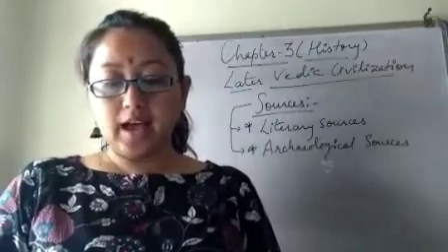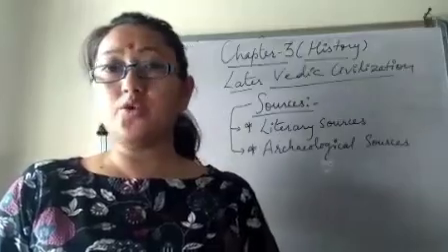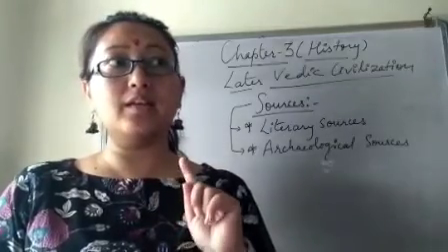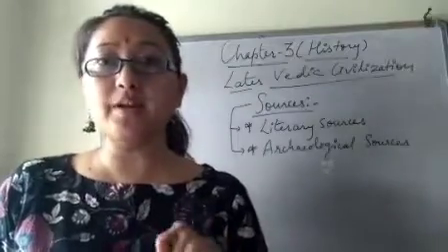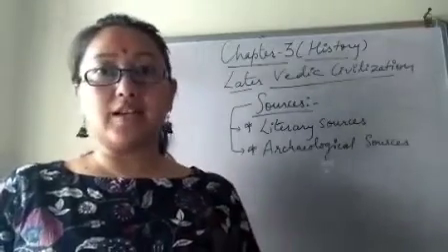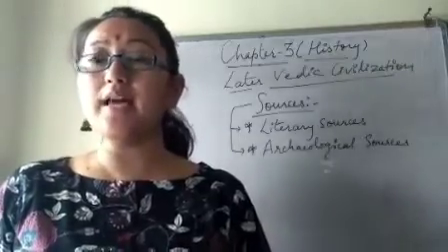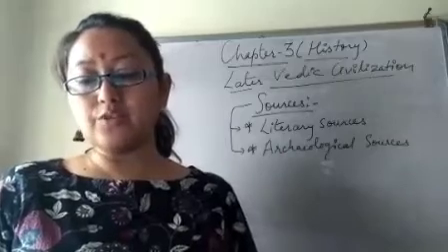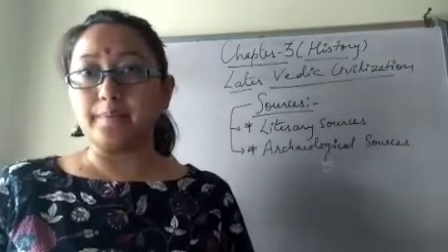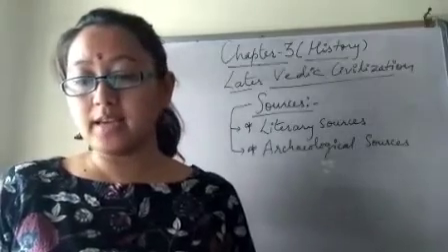Now next we have the role of iron in the later Vedic economy, right? I explained to you the use of copper and bronze in early Vedic civilization, but now iron had been discovered, and iron had an important role in the later Vedic economy. So let's see.